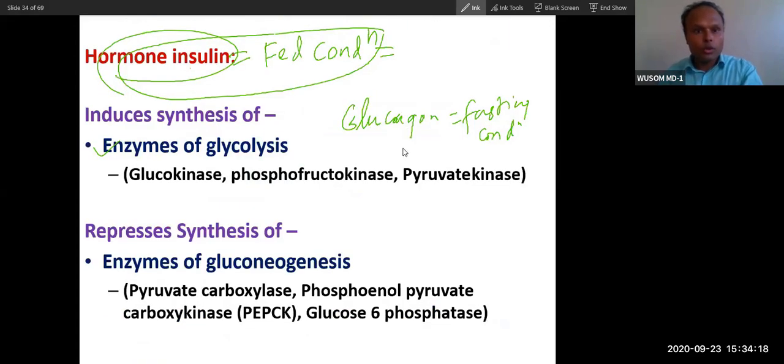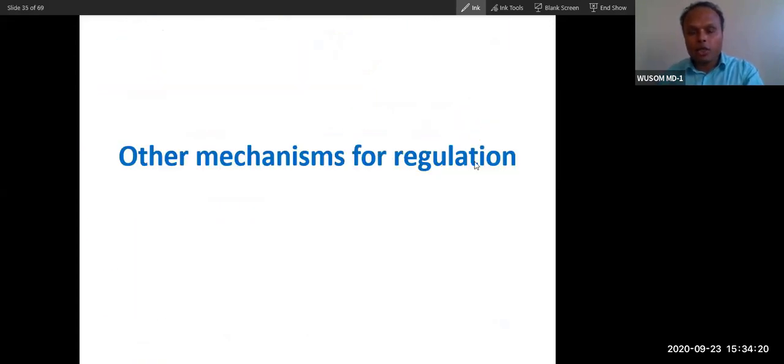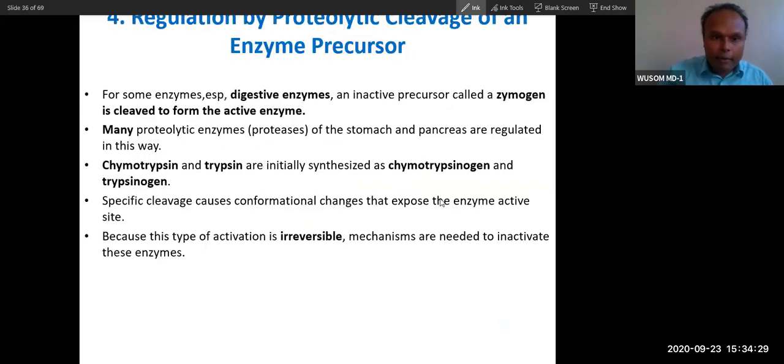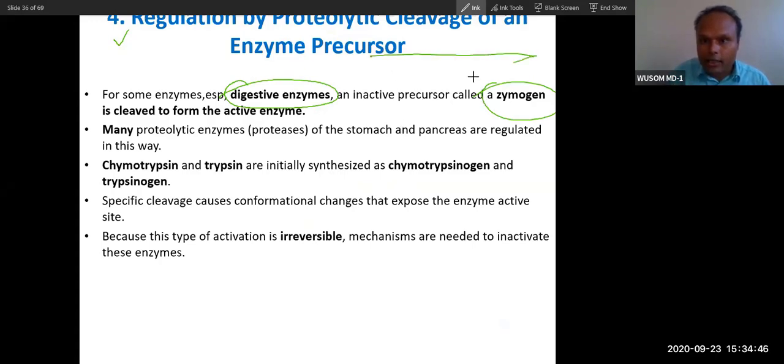Now, the other mechanisms are actually easy. They are not enzyme regulation, but regulation of pathways and other things. For example, the fourth is enzyme regulation only for digestive enzymes. Digestive enzymes are secreted as zymogens. Zymogen means an enzyme that is secreted from the pancreas in inactive form.